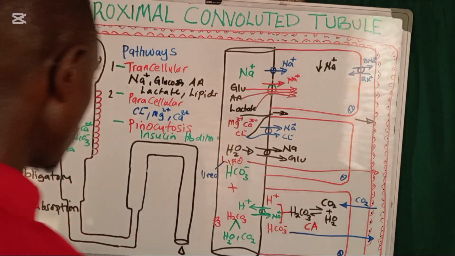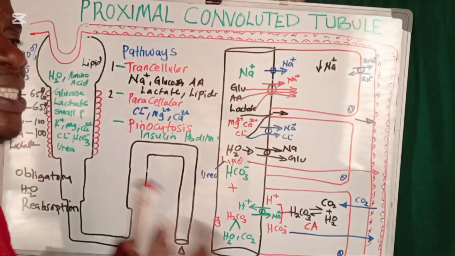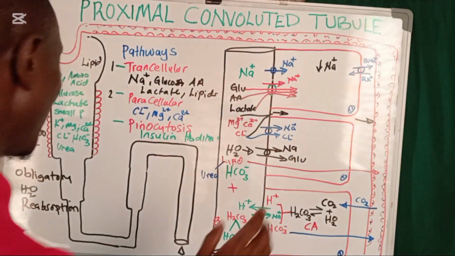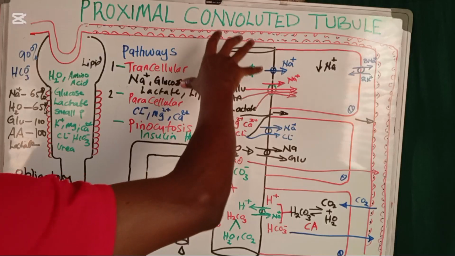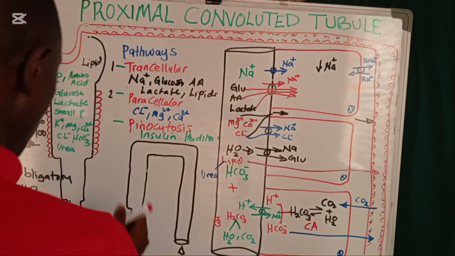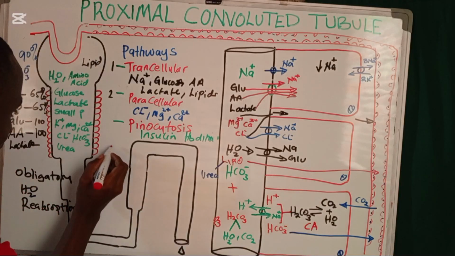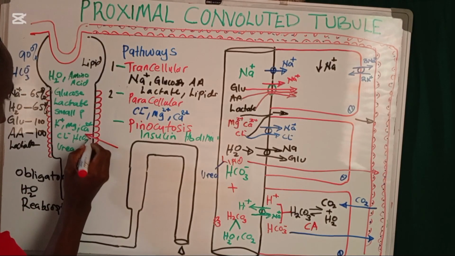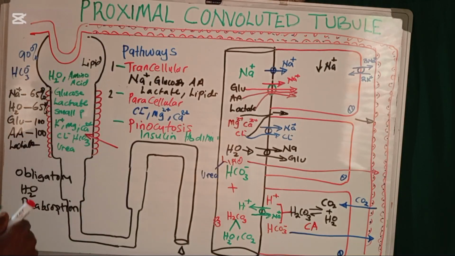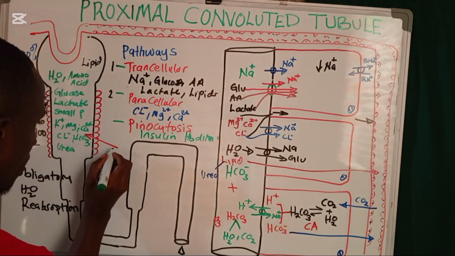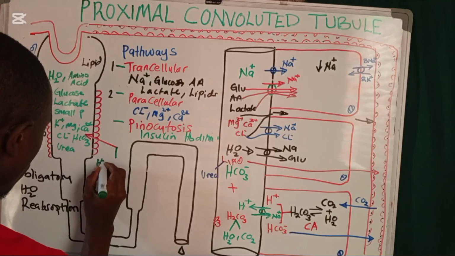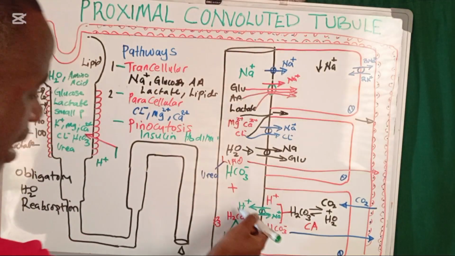Okay, now we said we also have something like a secretion, tubular secretion. What are some of the examples of those substances that are going to be leaving the peritubular capillaries and they come into the tubules? Examples of those substances that are going to be entering the proximal convoluted tube from the outside environment into the proximal convoluted tube. They are quite many. The most common ones which you should know, you're going to be having the protons, as we have seen how the protons were coming here.